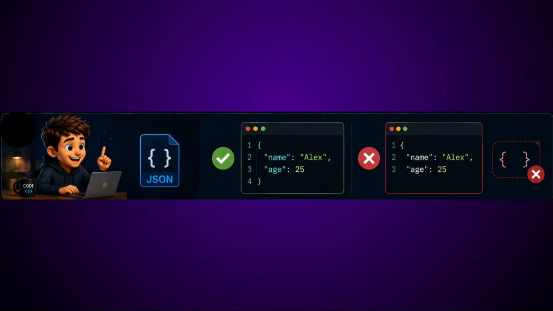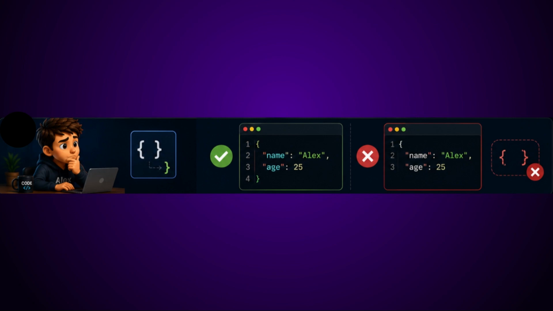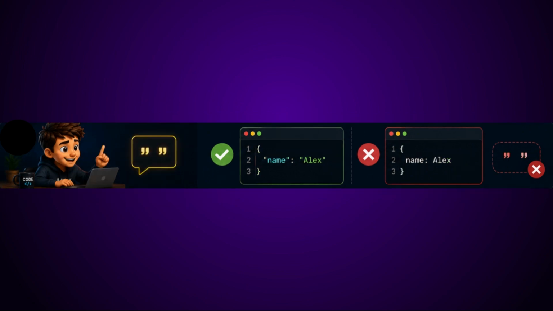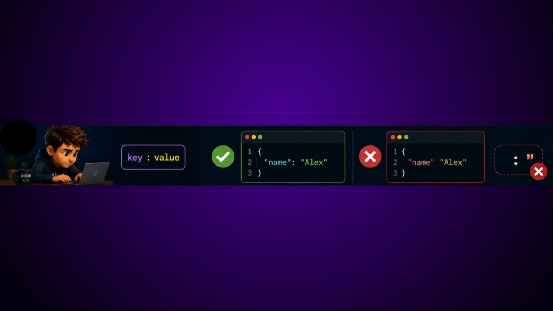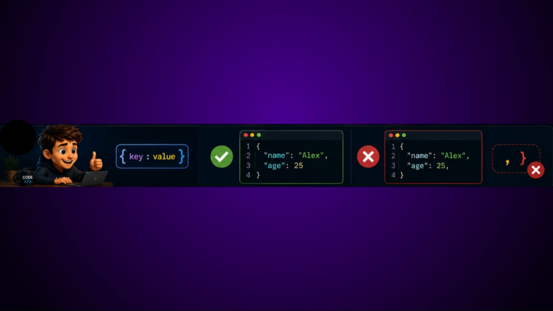JSON follows strict formatting rules. Every opening brace needs a closing brace. Every string needs a closing quote, and every key-value pair must follow proper syntax.